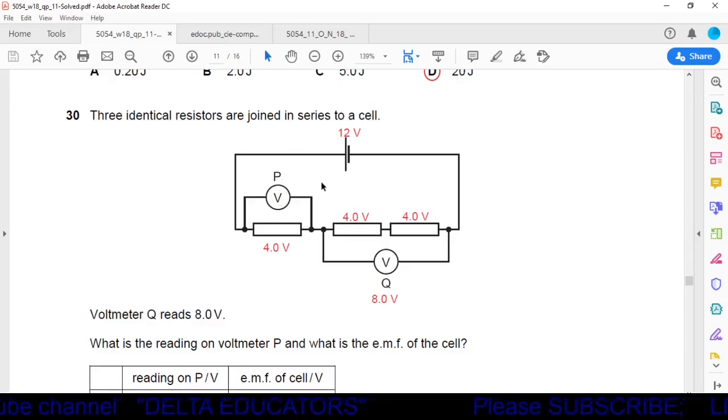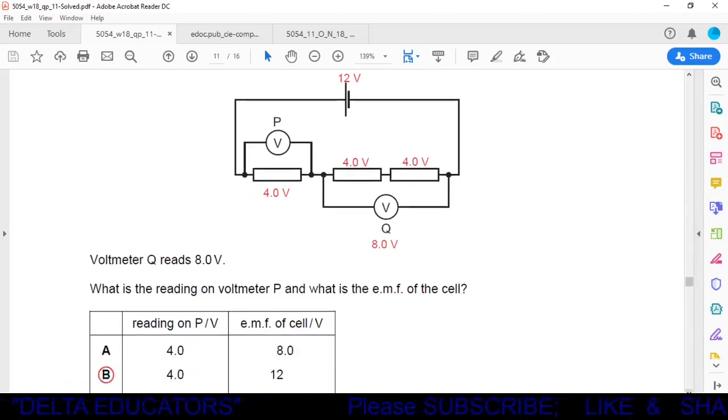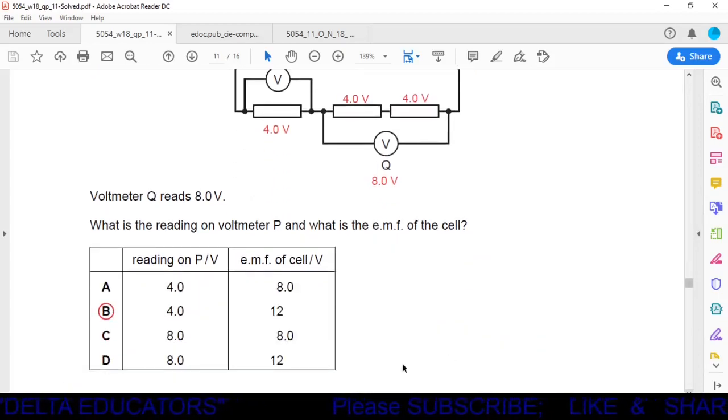Now what about the EMF here? Here voltage is 4 volt, here 4, total is 12 volt. So we can say this 12 volt is provided by this cell or by this battery. So we can say EMF of the cell is sum of these voltages, that is equal to 12 volt. Now we will check our options. In option B, it is given reading on P is 4 volt, it is correct, and EMF of the cell is 12 volt, it is also correct. So option B is the correct one.